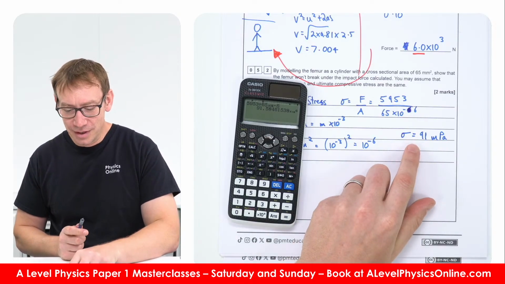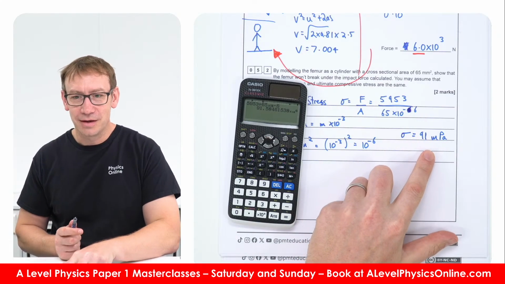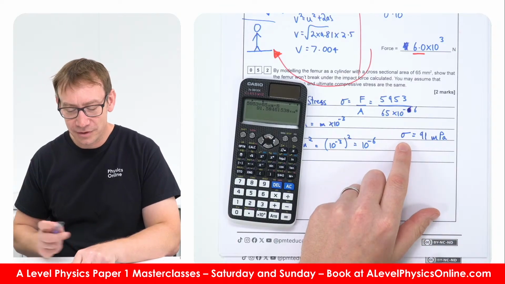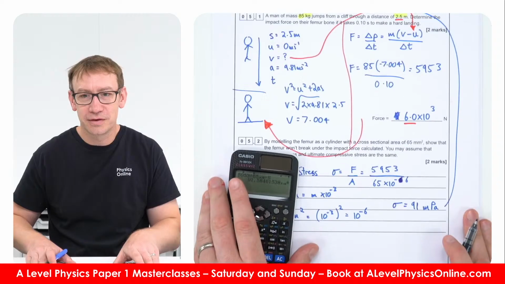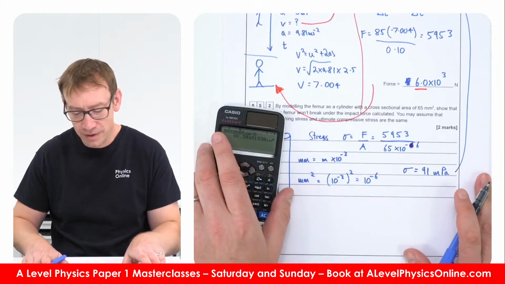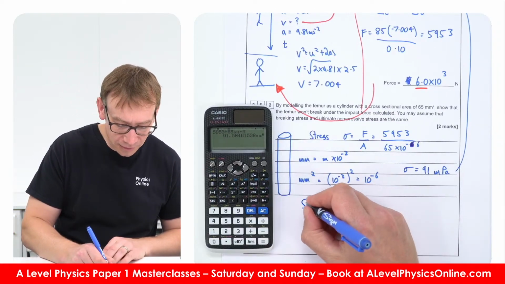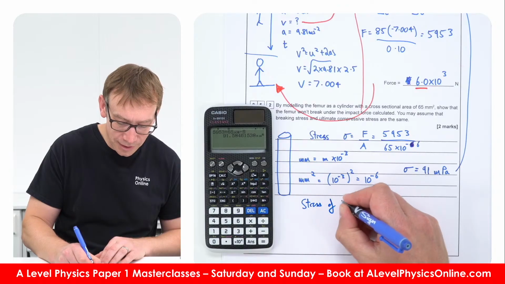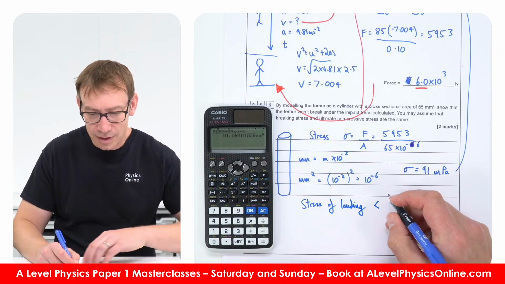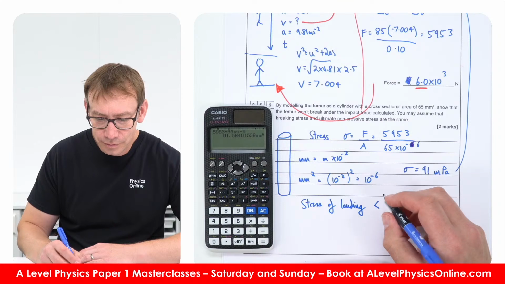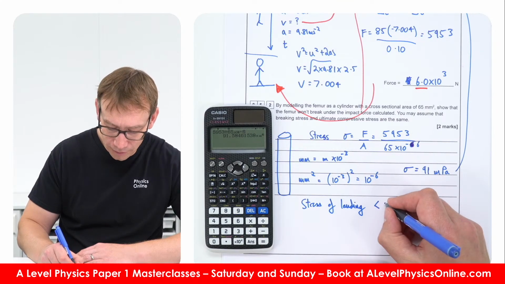Right, so 91 megapascals is the actual stress. And then we need to compare this 91 to the stress given to us at the start of the question, which was 135. And we can say that the stress of landing is going to be smaller than the ultimate compressive strength.